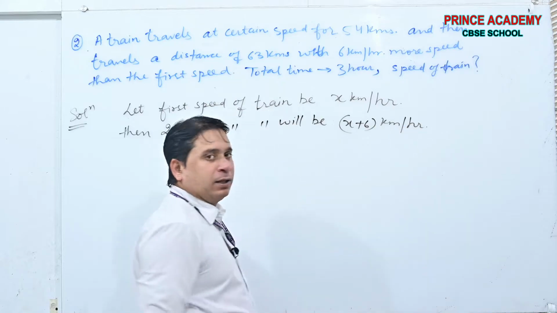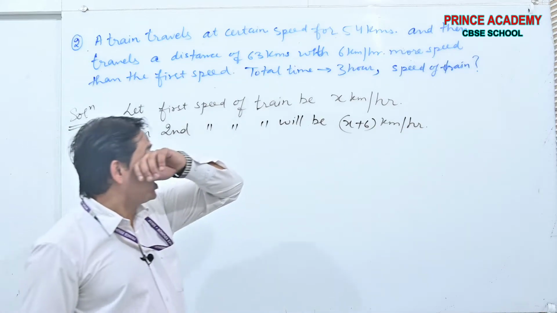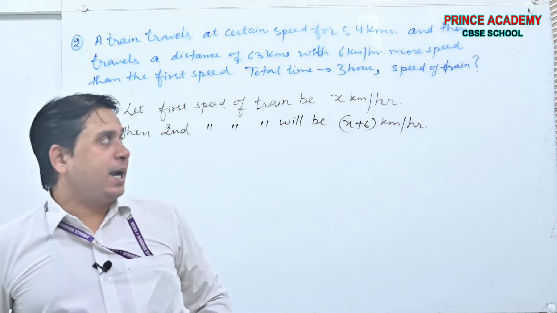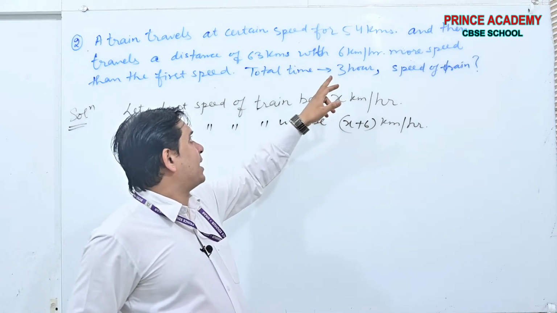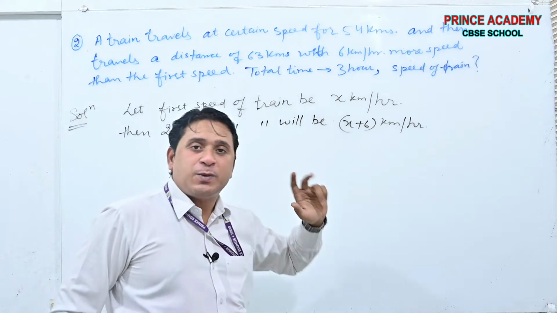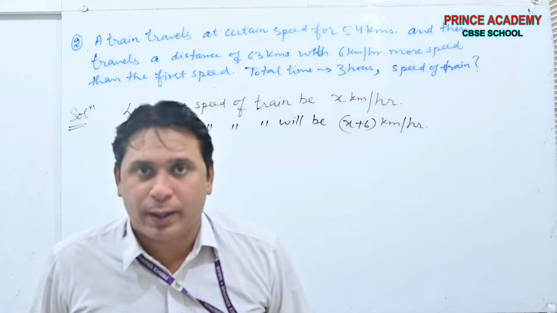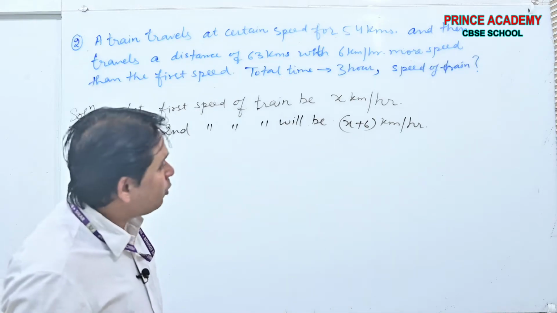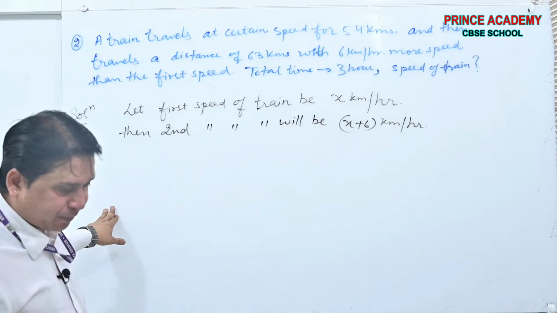You got my point. For the initial journey, the speed was x kilometer per hour, and for the second journey of 63 kilometers, the speed was 6 more than the previous one, that is x plus 6. Okay, x plus 6.